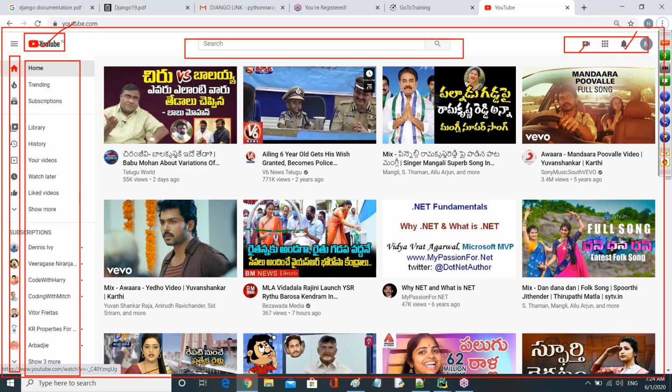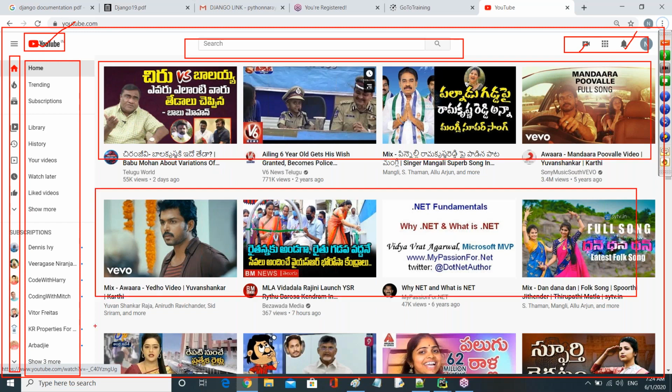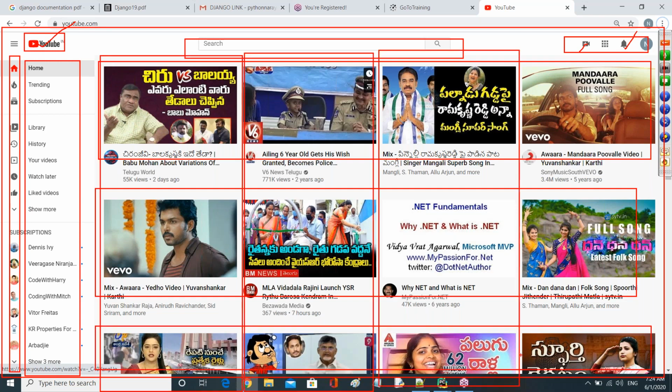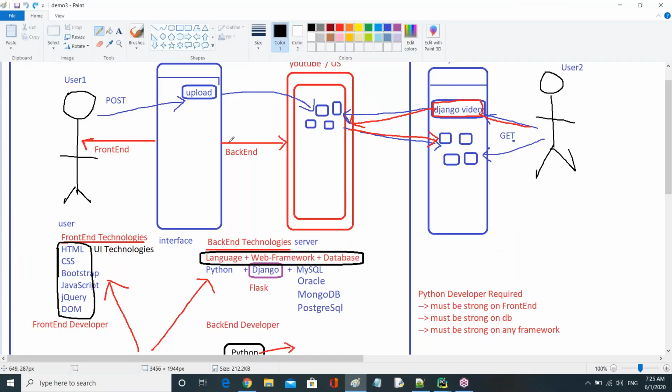And here you can see a set of rows: row 1, row 2, row 3. This division of rows and this division of columns, there is a proper way of division of rows and columns. This is all responsible of which one? Only front end, right? Next, what about the back end? How to develop the back end?